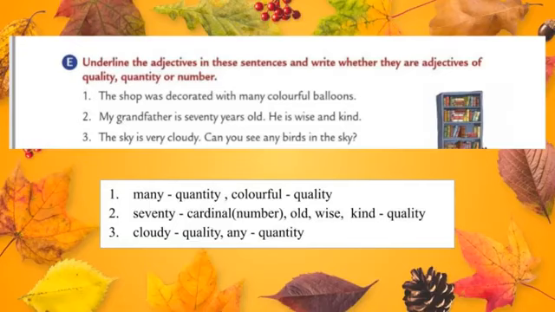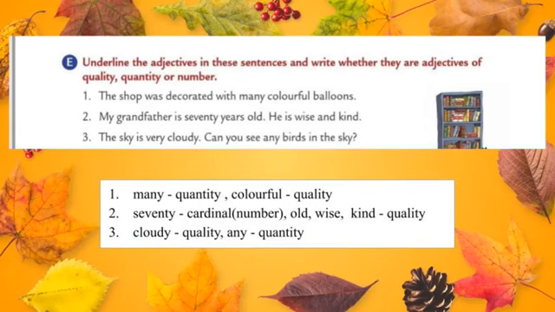Okay students, how many nouns are there? 2 nouns. One is shop and another one is balloons. But in the first sentence they described balloons, not shop. How did they describe the word balloons? As many colorful. So underline the adjectives many colorful.